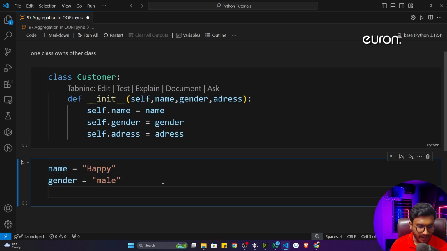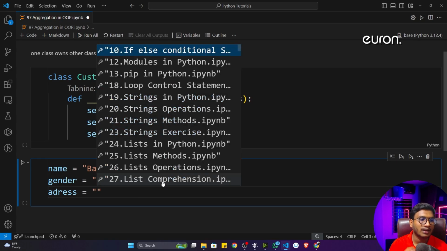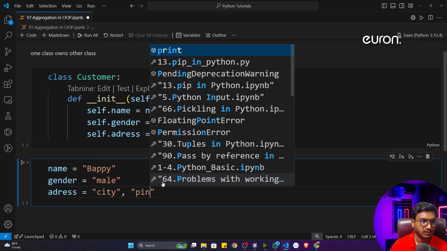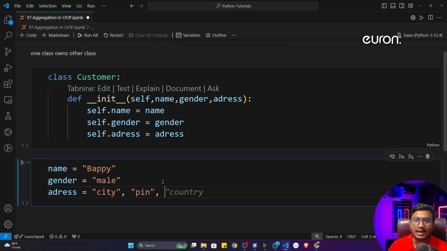But whenever I'm talking about address, address is a complex variable. It's complex data because inside address we'll have so many things. Let's say we'll have the city, the pin code, the state. So inside address we'll have different kinds of entities. To store an address I can't take only one variable, and I can't write address is equal to city, then pin, then state.